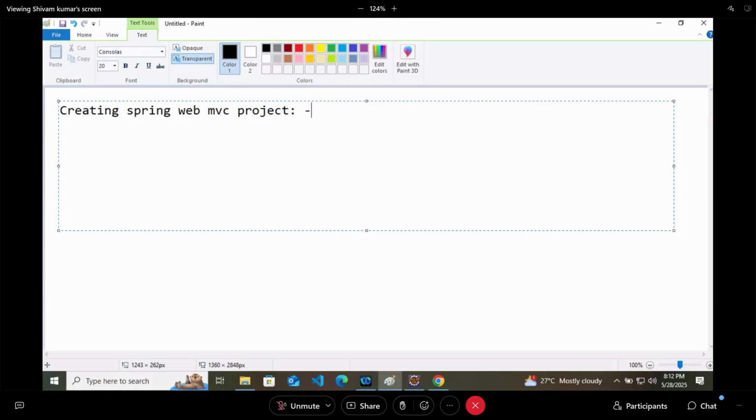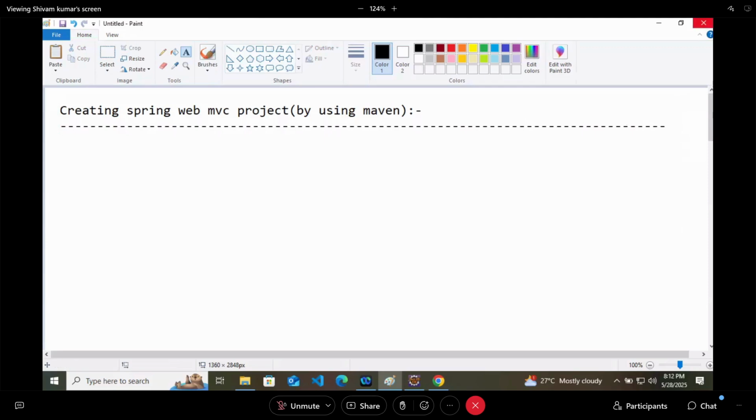Creating Spring Web MVC project, and I am not saying Spring Boot. So we will use Maven. By using Maven, we will build the Spring, because in Spring Boot everything is automatic. So you don't have to do anything there. So creating the Spring Web MVC project by using Maven. So let's start now. We'll close all these things.